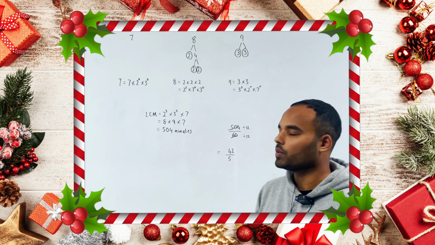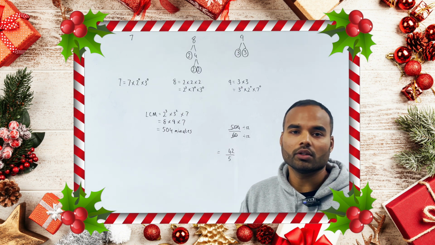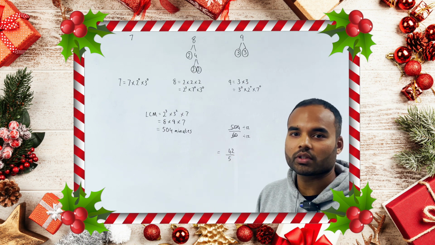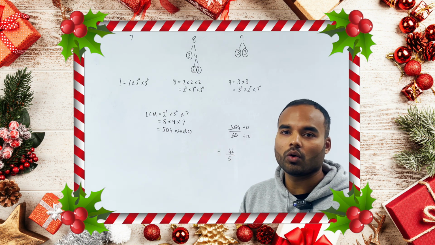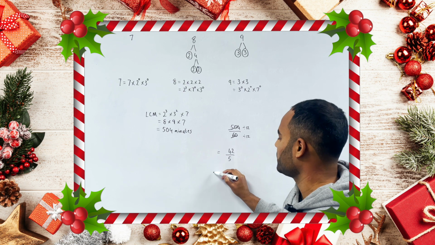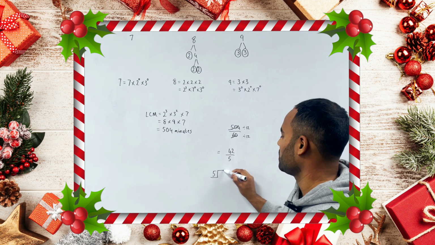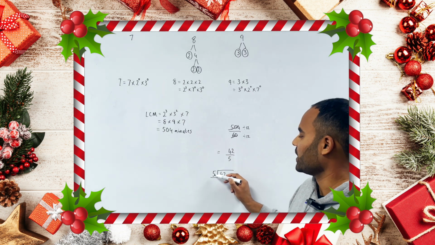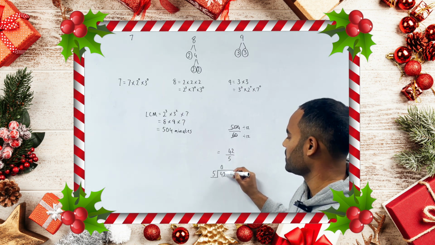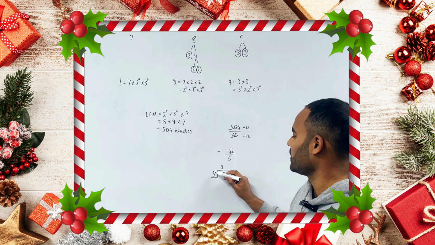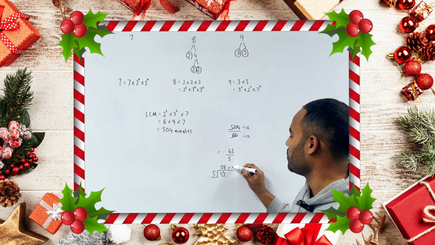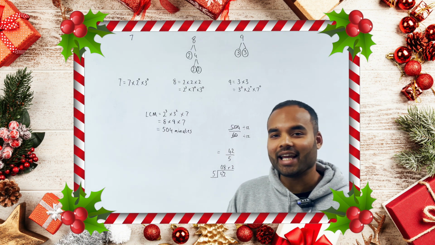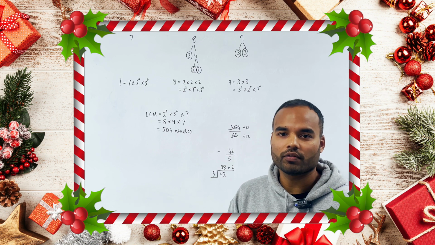You can check that if you want by doing some short division or long division. I am actually going to do some short division because I want to convert this into whole hours. I want to know how many whole hours I have. Remember, your divisor goes outside. 5 goes into 4 0 times, carry the 4. 5 goes into 42 8 times with a remainder of 2. That means 504 minutes is 8 whole hours and 2/5 of an hour.